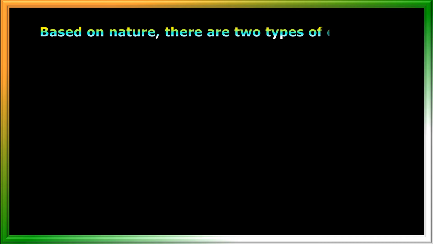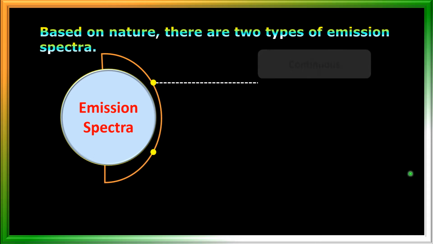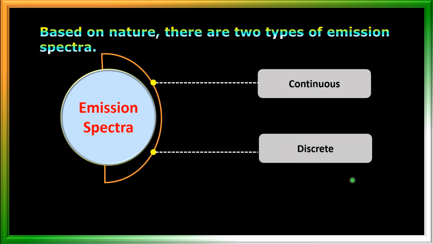Emission spectrum is again divided into two categories, that is based on nature there are two types of emission spectra. Let us see what are those two types of emission spectra. First one is continuous spectrum and another one is discrete spectrum. So we have two types of emission spectra, namely continuous spectrum and discrete spectrum. So what is continuous spectrum and what is a discrete spectrum? Let us learn.